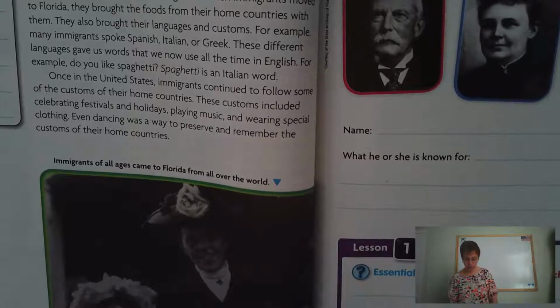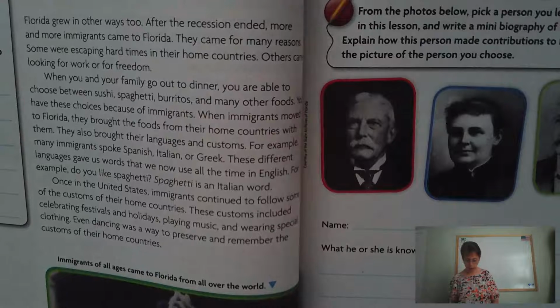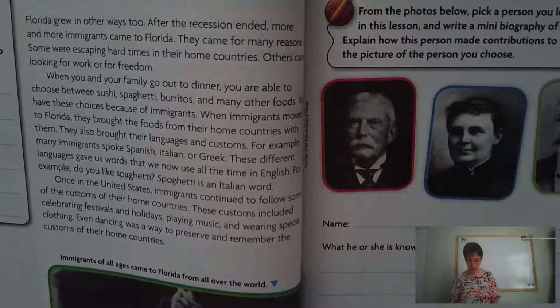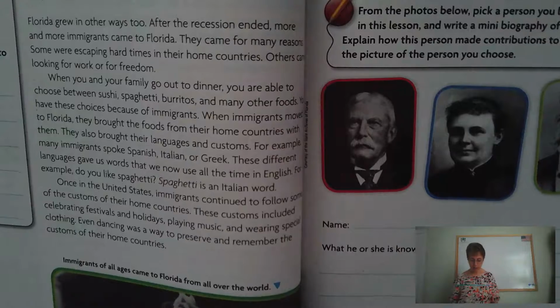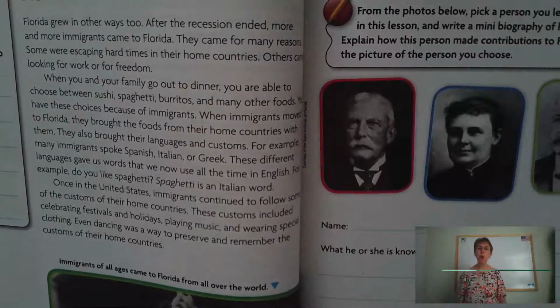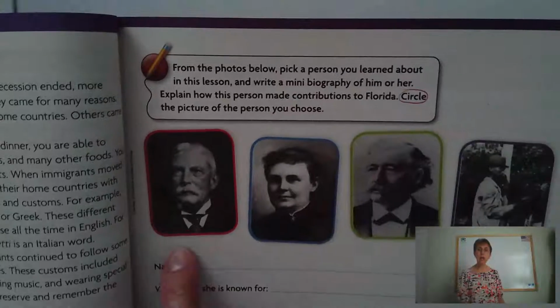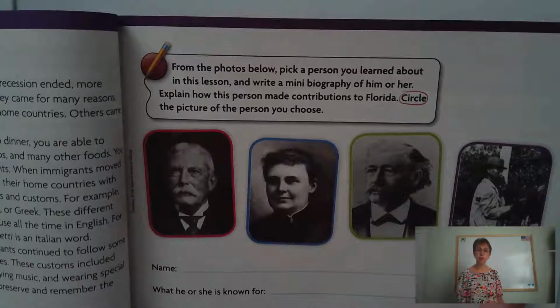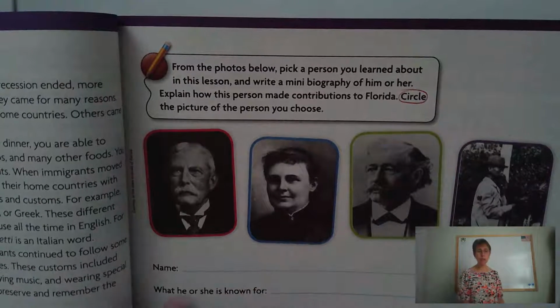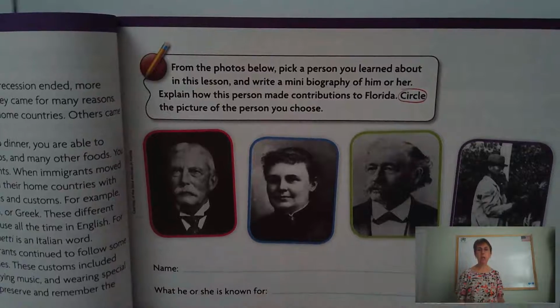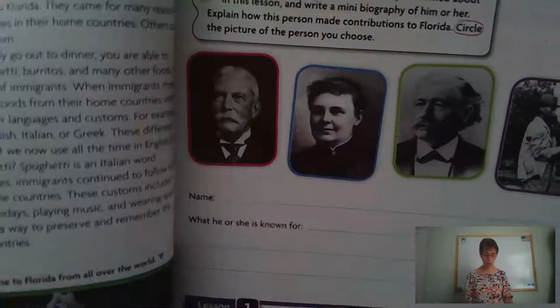Here it says up at the top of page 139, from the photos below, pick a person you learned about in this lesson and write a mini biography. I don't want you to do that. Simply, because they are showing you 4 different photographs, I want you to be able to go back into the lesson and identify who the 4 people are. These are 4 people that you are reading about throughout Lesson 1, so that when you see their pictures, you can identify who they are.